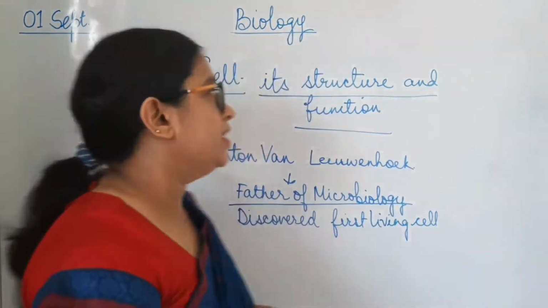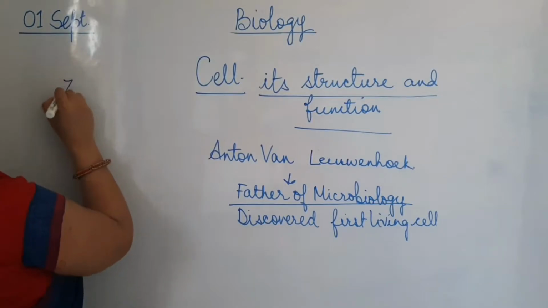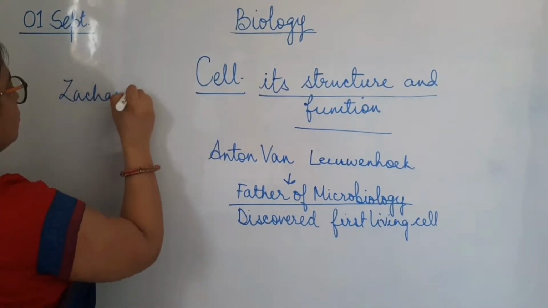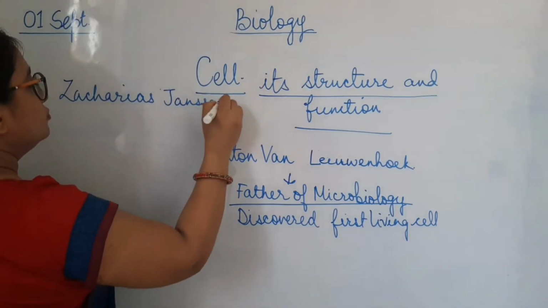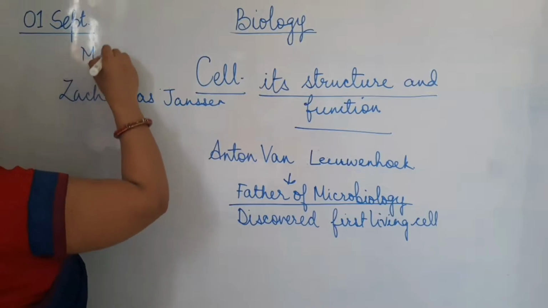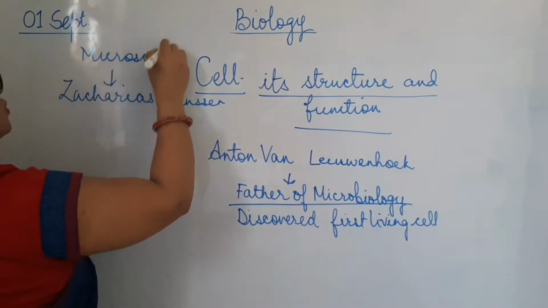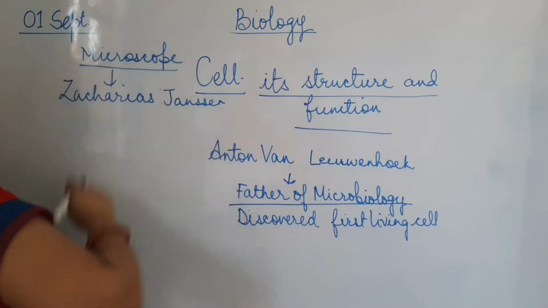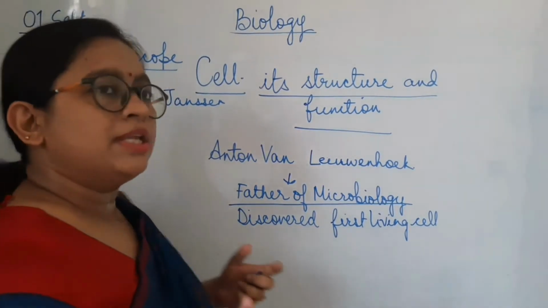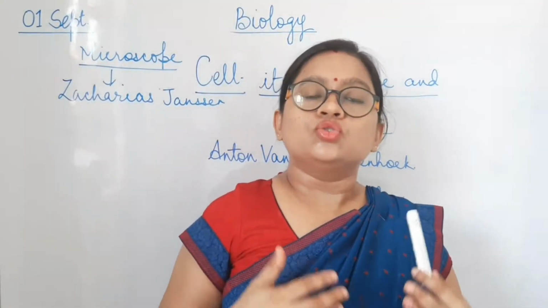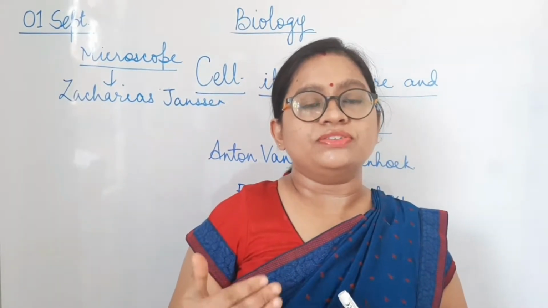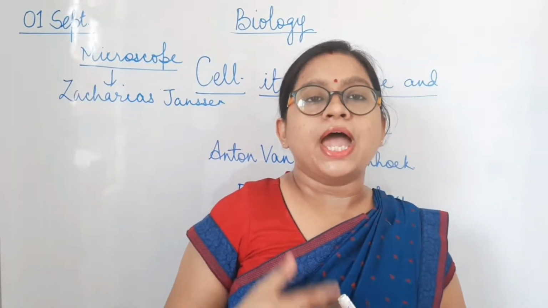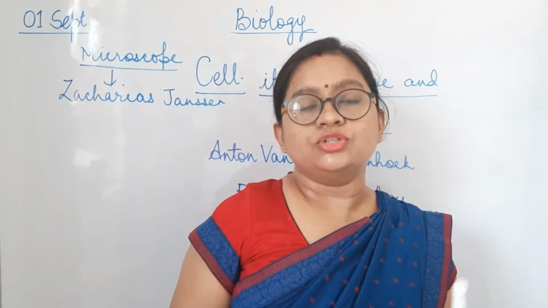This instrument was invented by Zacharias Janssen. So he invented the microscope, through which so many things could be discovered. With the developments that were made in the microscope, many things were able to be seen, and it helped cell biology to be developed into a more advanced spectrum.